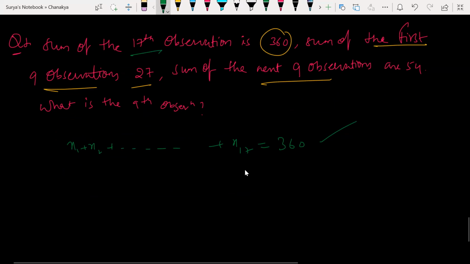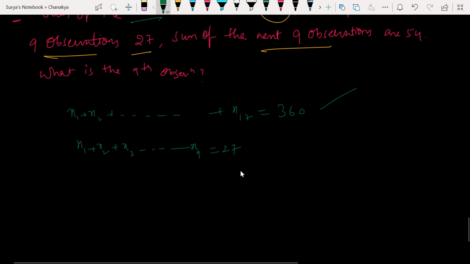Do you have options? Sir, I think the question is, sum of the first 9 observations is 27. It's x1, x2 like that till x9 is equal to 27. Oh, wait. My question is, 17 observations, right? So x1 plus x2 plus x3 till x9 is equal to how much? 27. So here we have the 9th observation common. And at last we have the 9th observation common. So look at this here. So first let us write.